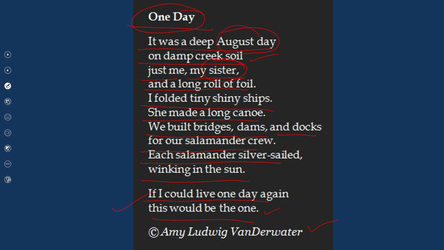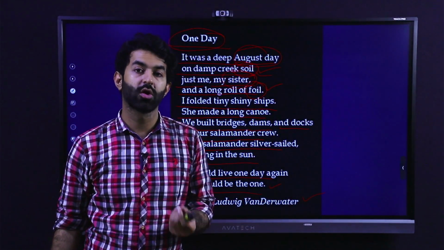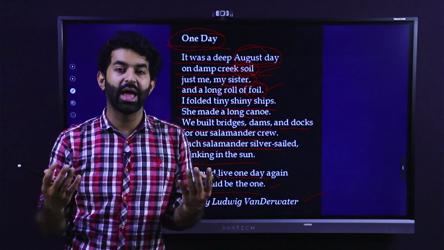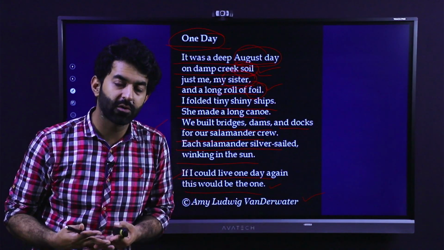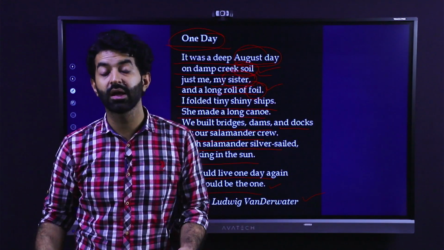So it was a deep August day on damp creek soil, just me, my sister, and a long roll of foil. So we have a rhyme scheme over here as well. It's not a proper rhyme scheme, a proper rhythmic pattern, but we can see a touch of that in this example of a narrative poem. So students, this is a narrative poem, totally different from a free verse and a rhythmic poem. It has some elements of rhythm, it has a pattern, but not in a complete way.